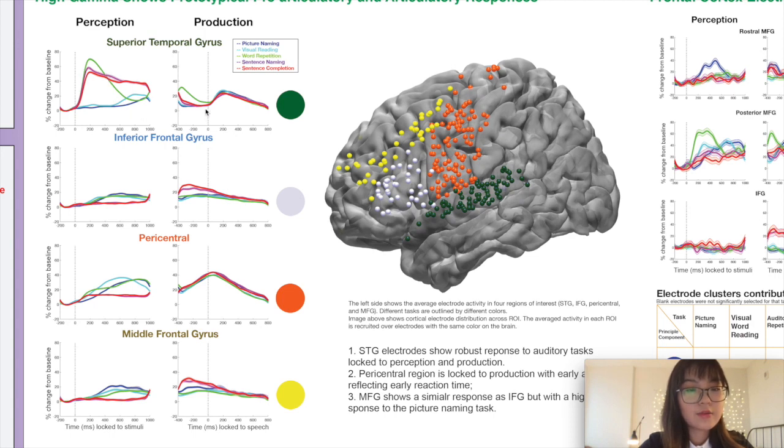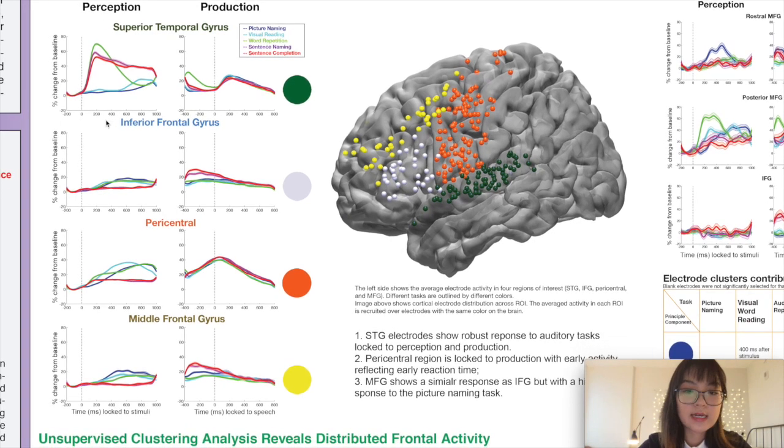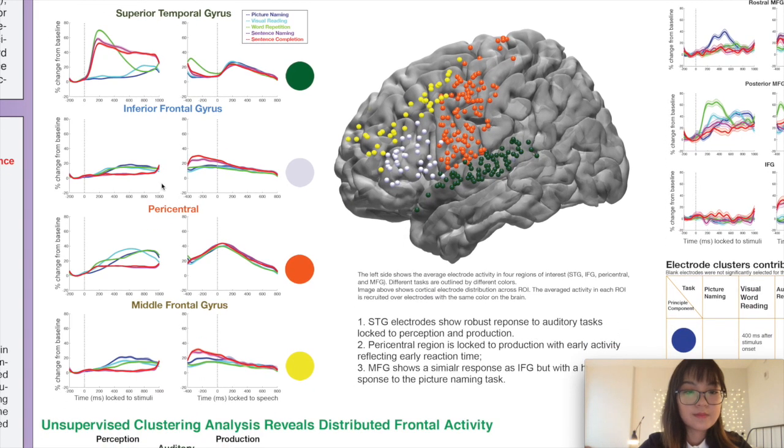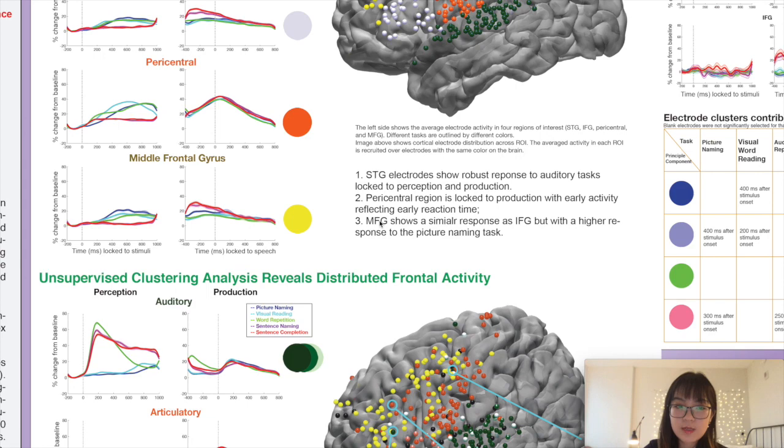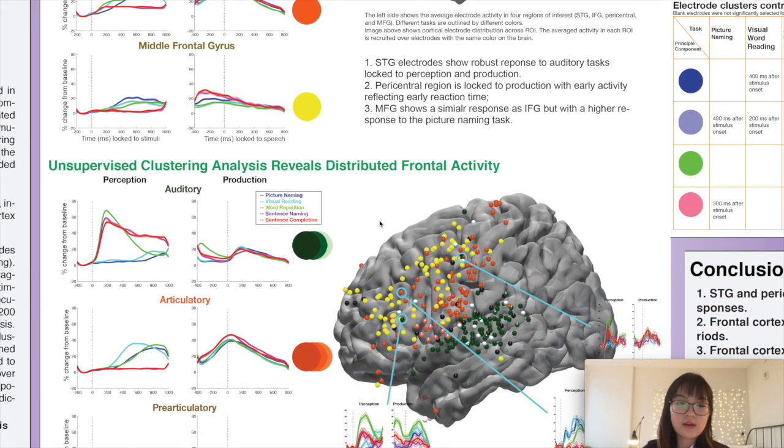And you repeat the word balloon during the production period, and you hear yourself speaking, so it rises a little bit as well. However, it remains silent for picture naming and visual reading tasks because they are non-auditory tasks, and so on.